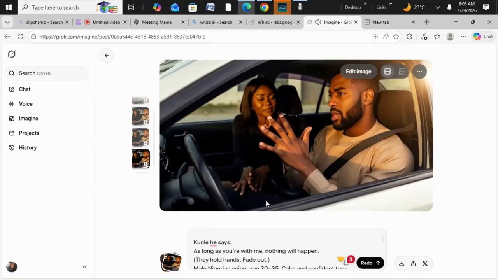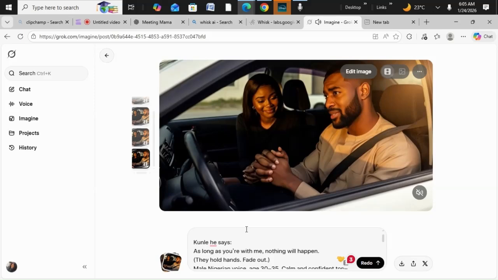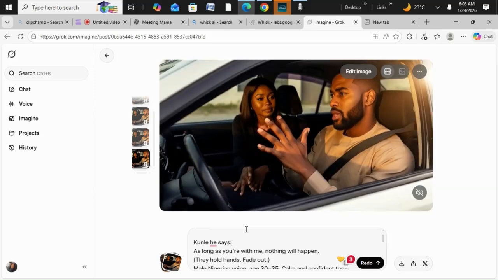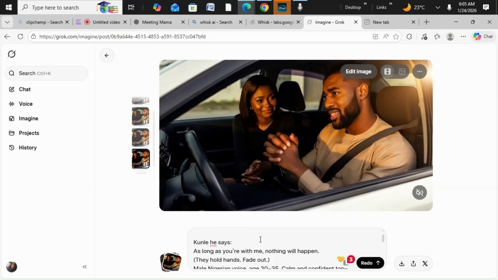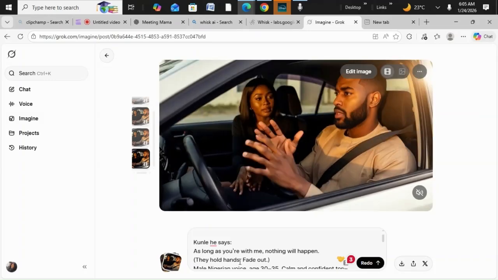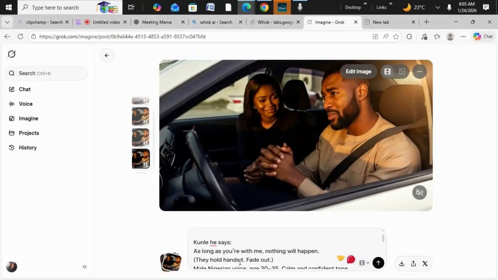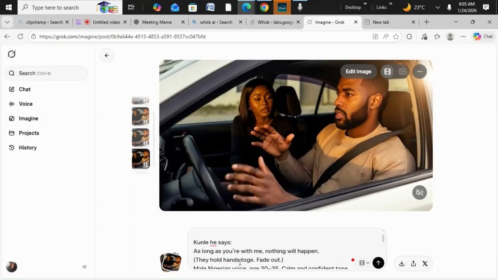Let's try again. So let's try again. The man is holding his hand like this. Hold your babe now, you're holding your hand. So let's go back to the prompt. Maybe it didn't understand this. They hold hands together. Let's put it together so it understands, because the woman is holding her own separately and the